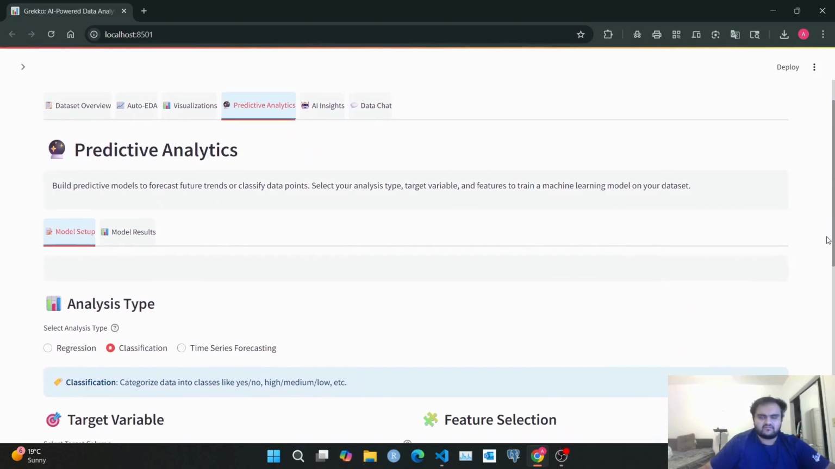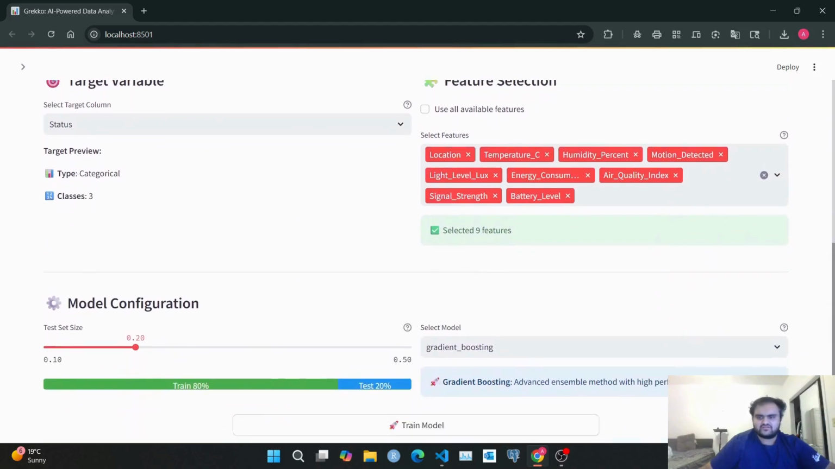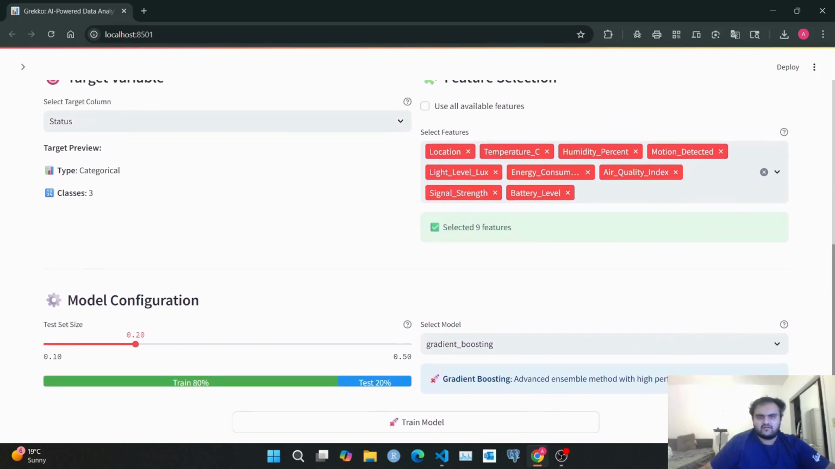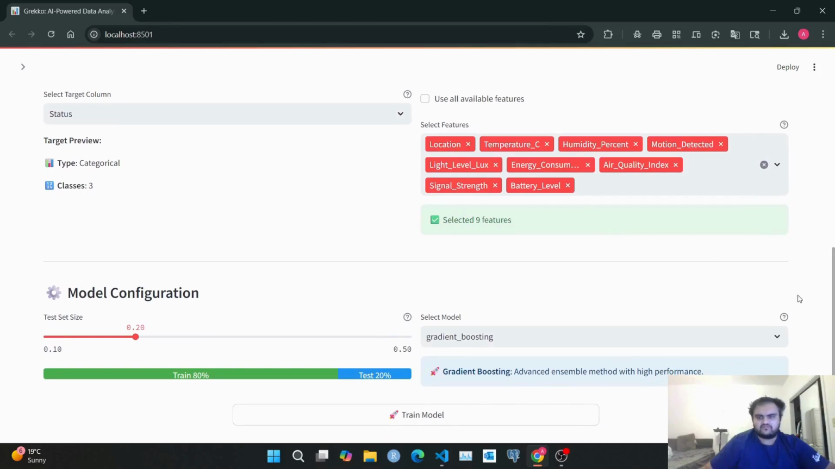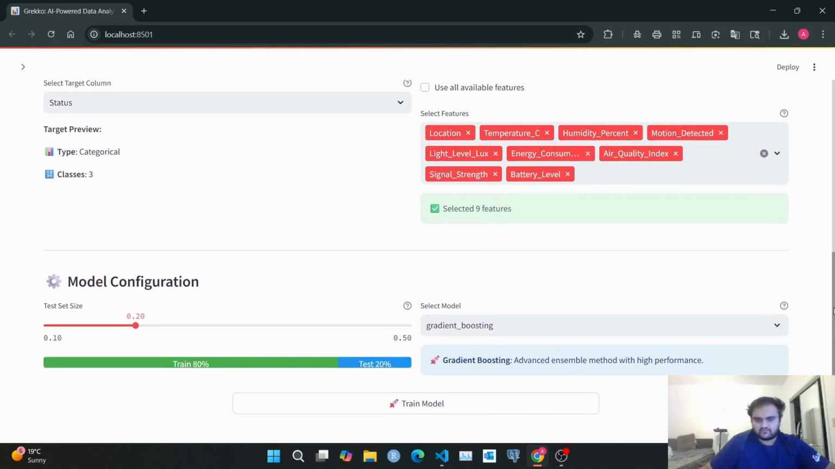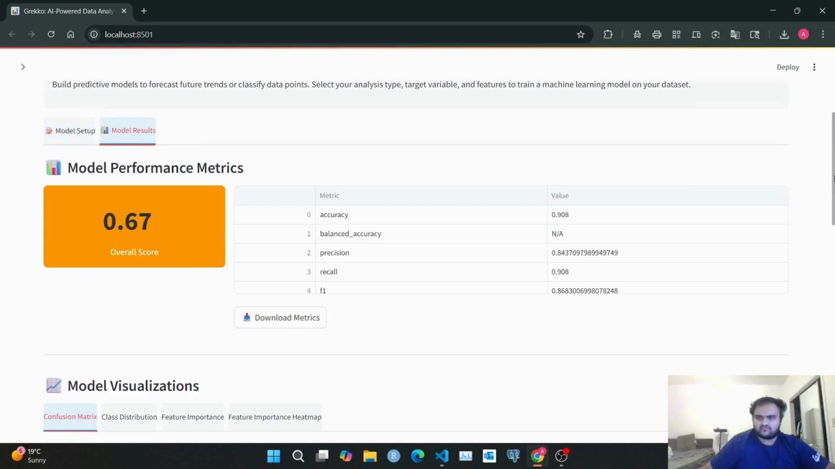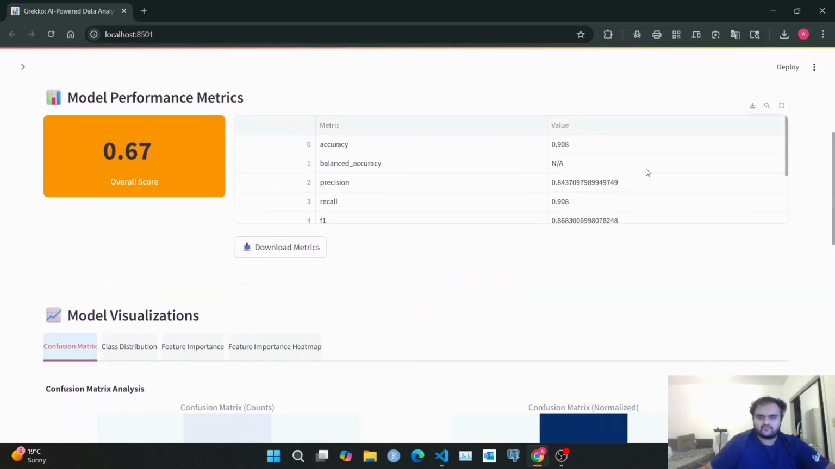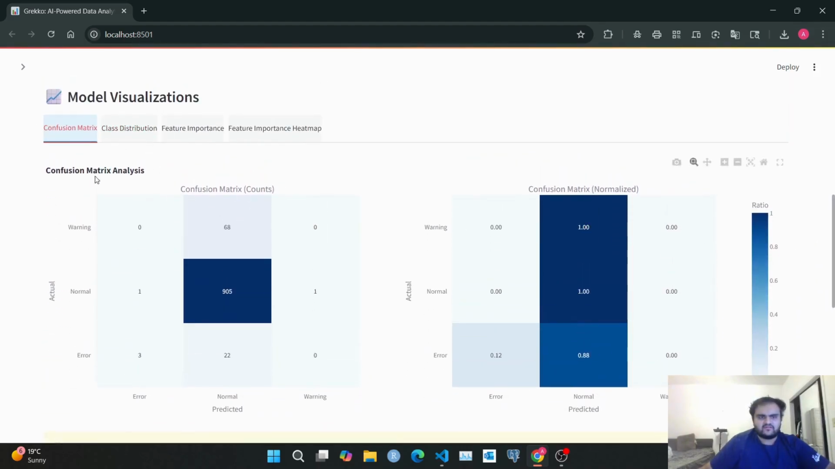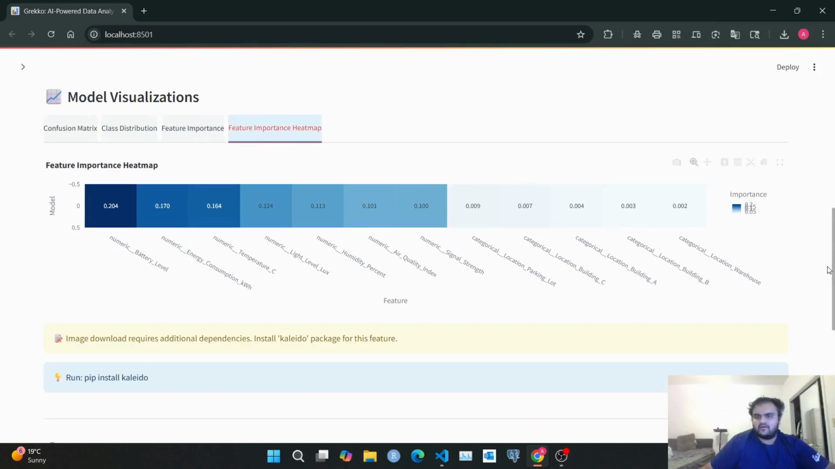Over here things start getting interesting. Now we dive into the field of machine learning, and over here I have actually created a small model. So I want to predict a feature called status, and I used all of these features to predict the status of a sensor. I'm using a gradient boosting model over here, and here are the results. As you can see, the overall score is 0.67, not a good score, but still. And over here we can see the confusion matrix, class distribution, feature importance, heat map, and everything.